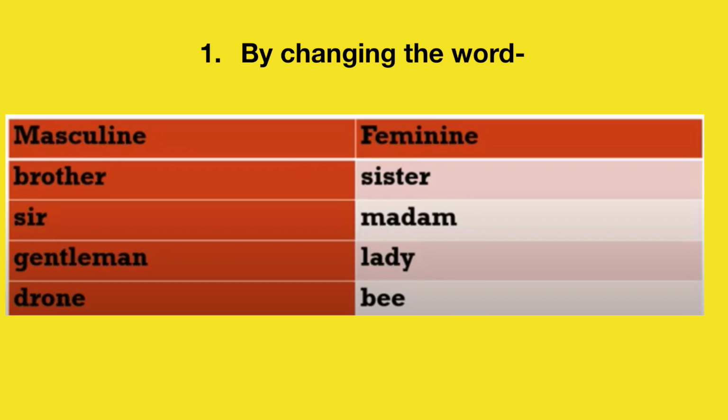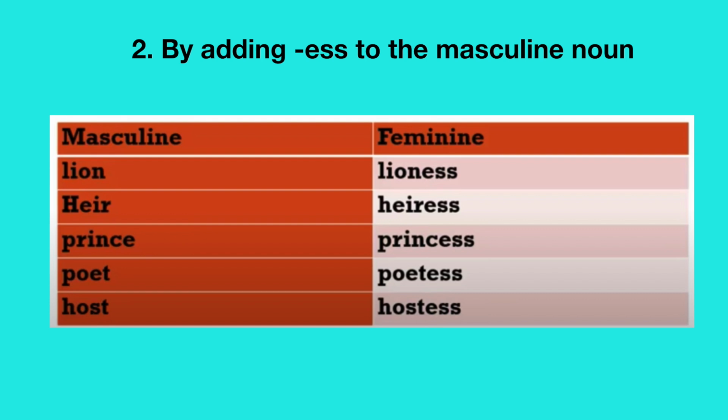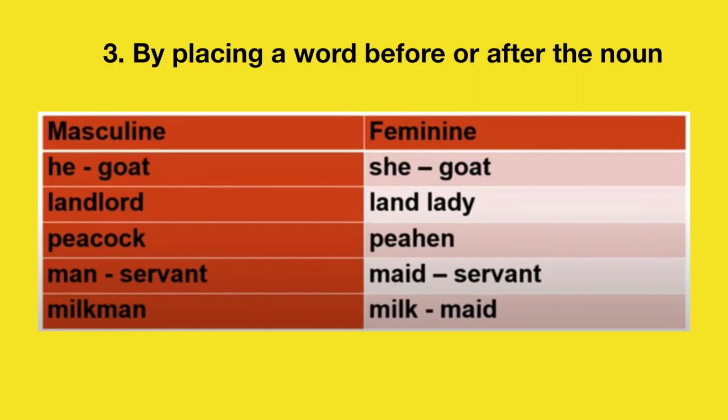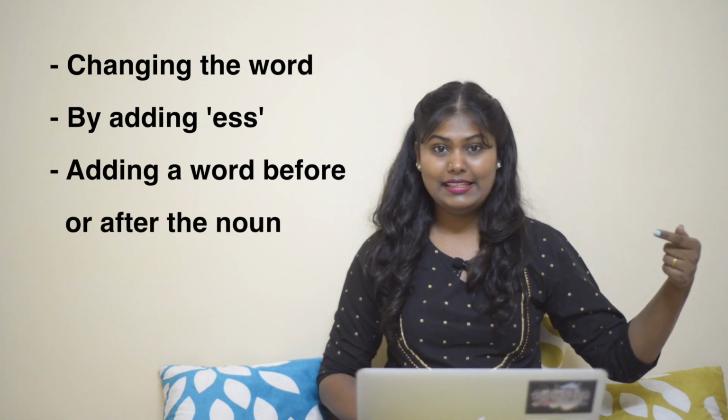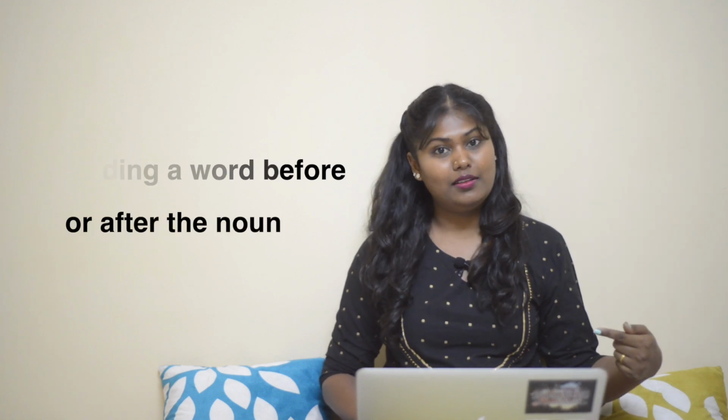How do we change from masculine gender to feminine gender? 1. By changing the word. 2. By adding ESS to the masculine noun. And 3. By placing a word either before or after the noun. Those are the ways to form the feminine gender.